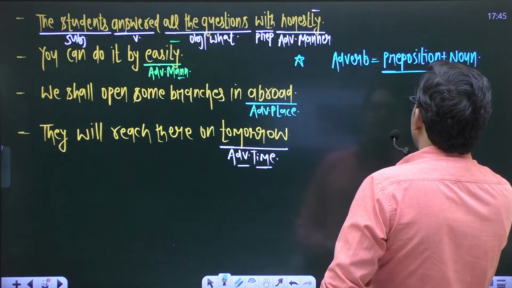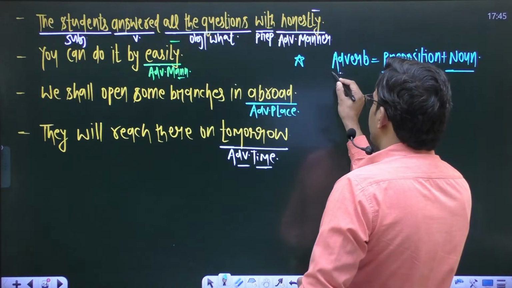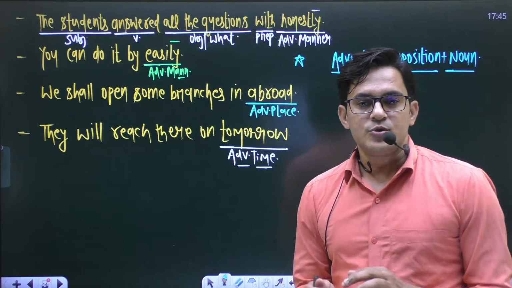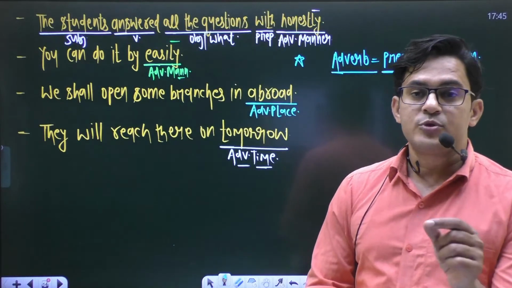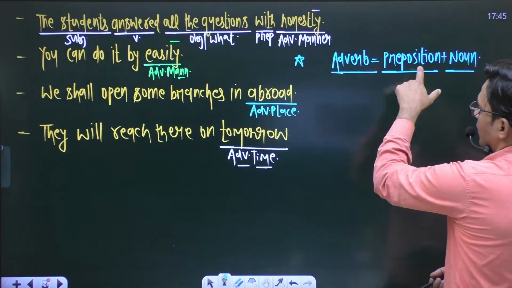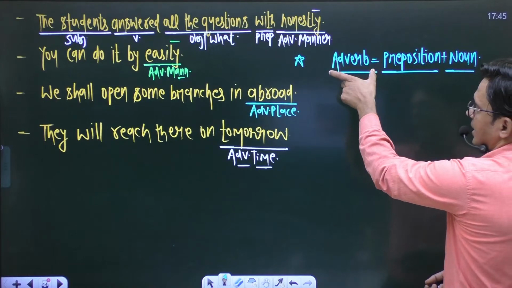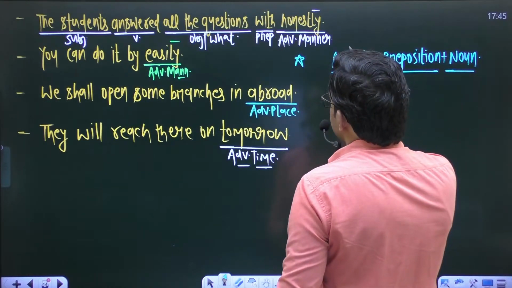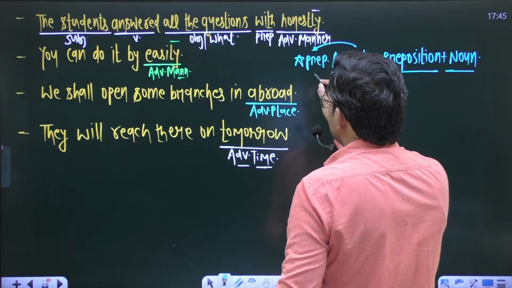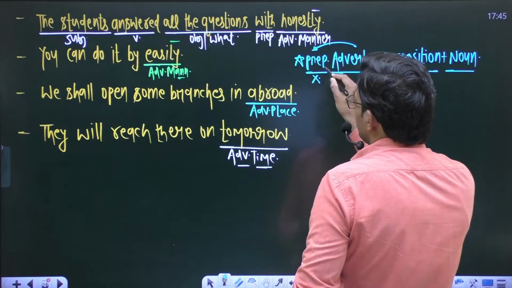After combining preposition plus noun, it becomes an adverb. It means inside an adverb you already have a preposition and a noun, so adverbs are never preceded by any preposition.